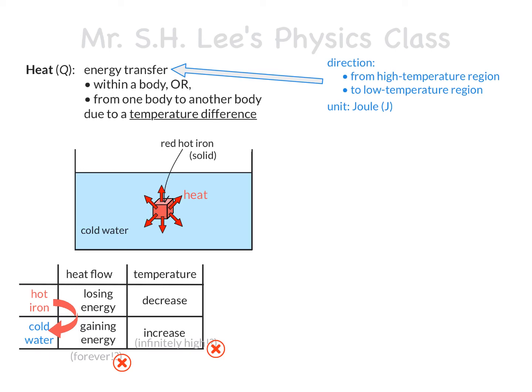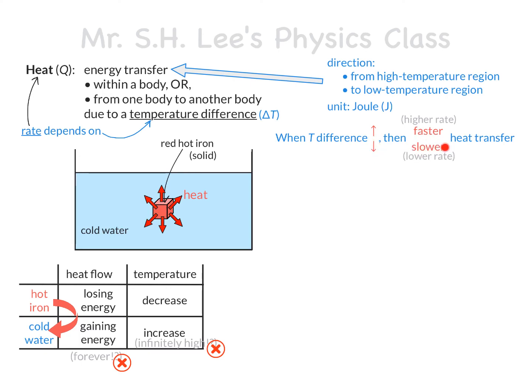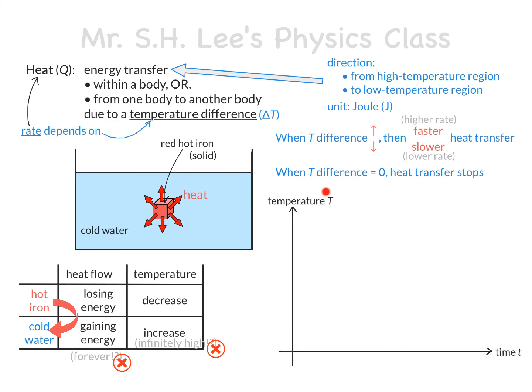Before answering this question, let's try to understand on what factor and how the rate of heat transfer depends. We will not discuss all these factors but just one, the temperature difference, also written as delta T mathematically. As we discussed, heat flows due to temperature difference, so it makes sense that the greater the temperature difference, the higher the rate of heat transfer, or simply put, the faster the heat is transferred. And the smaller the temperature difference, the more slowly the heat is transferred. And when the temperature difference is no more, heat also ceases to flow anymore.